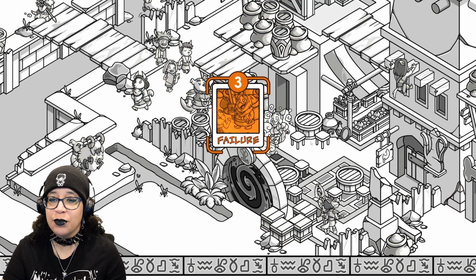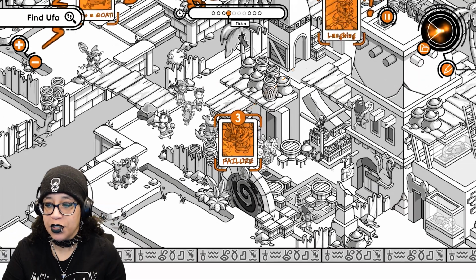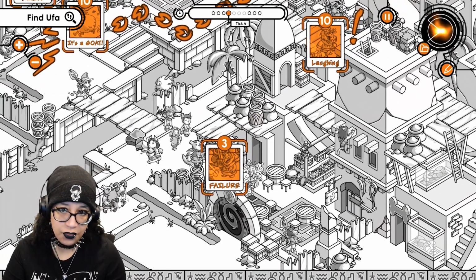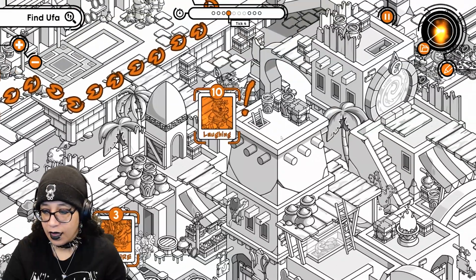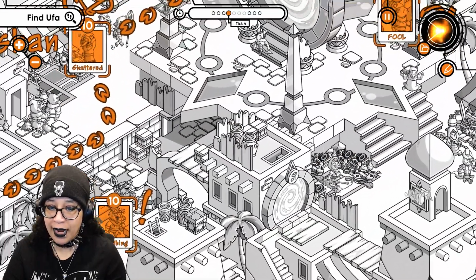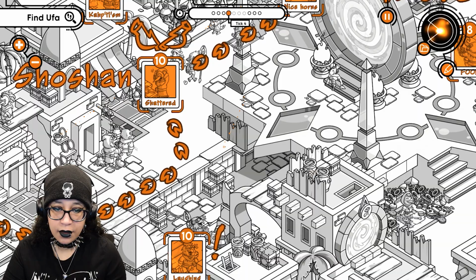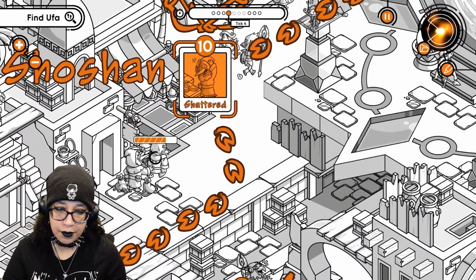These ticks can just be anywhere, and that drives me banana sandwich. Here, this guy caught his goat finally. So he's probably gonna buy it. I have to get him buying the goat. Here. Oh, Shoshan laughed at him.